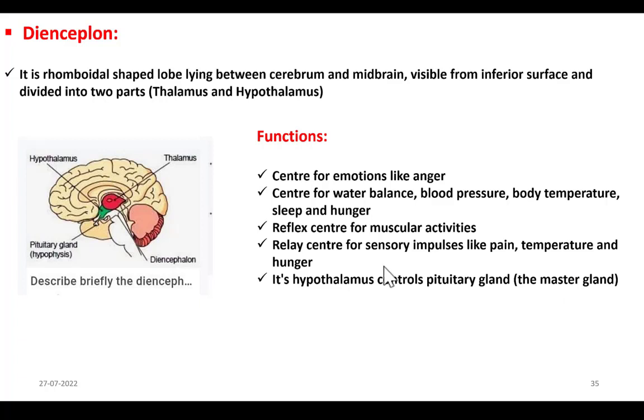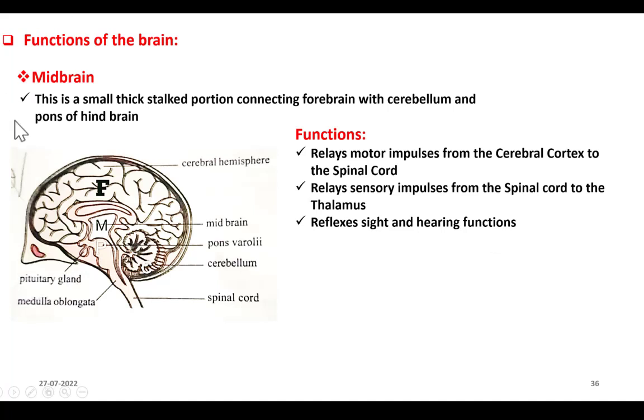So, I already discussed this. Hypothalamus is the master of master gland. Hypothalamus controls pituitary gland. And where is pituitary gland? It is over here. Got it? So, this is about diencephalon. With this, we have finished forebrain. Next, coming to midbrain.